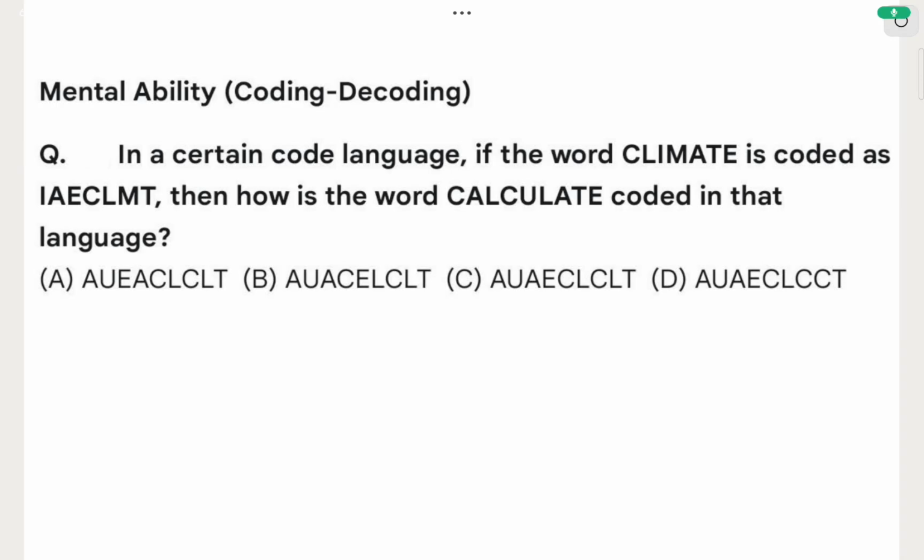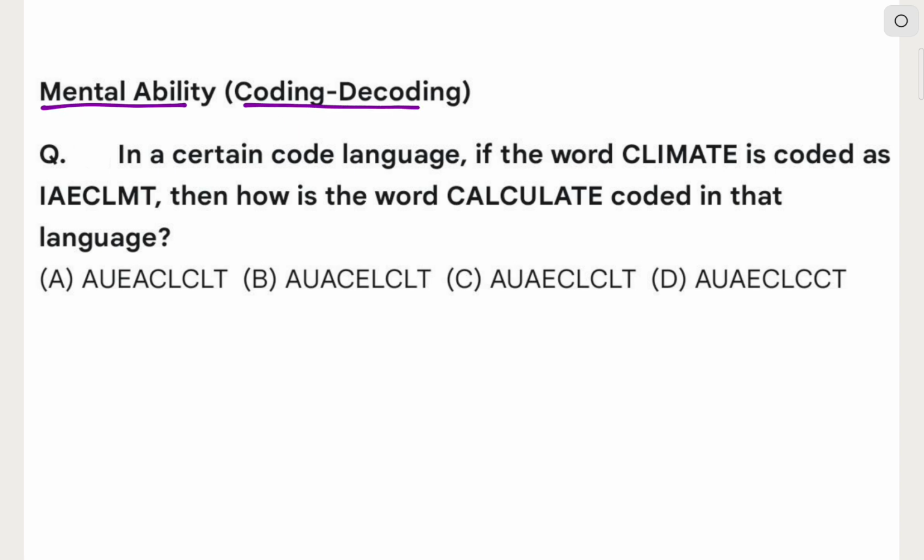Now let's solve some mental ability coding decoding type questions. So coding decoding questions are very important mental ability questions, or these are important for general aptitude test, and very important for exams like UGEE, Olympiad, and also very important for exams like BITSAT, VITEEE, and others where general aptitude test is involved. So let's consider the first question of mental ability.